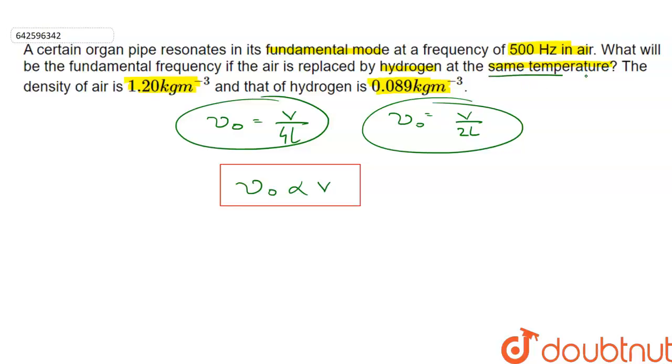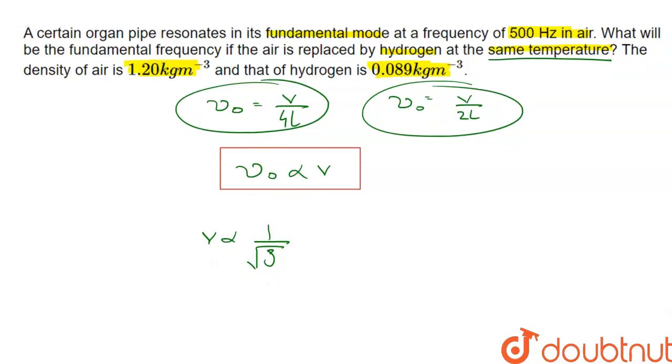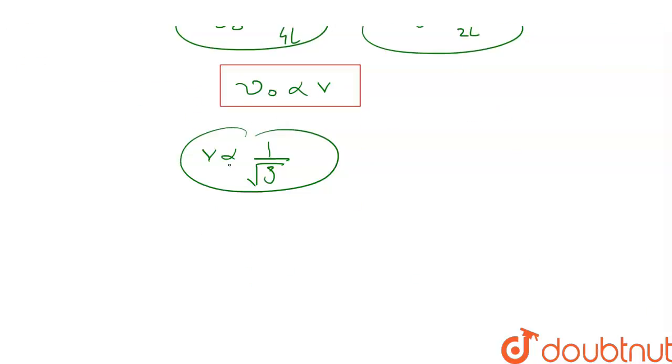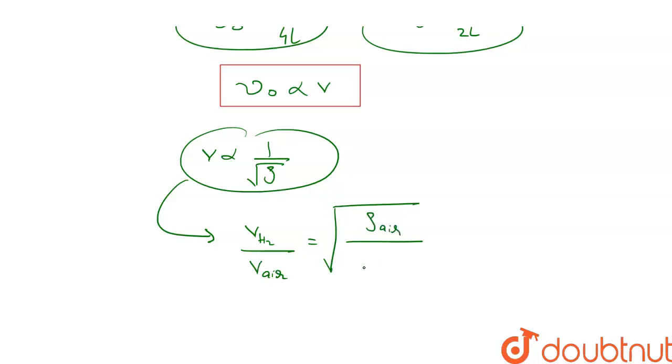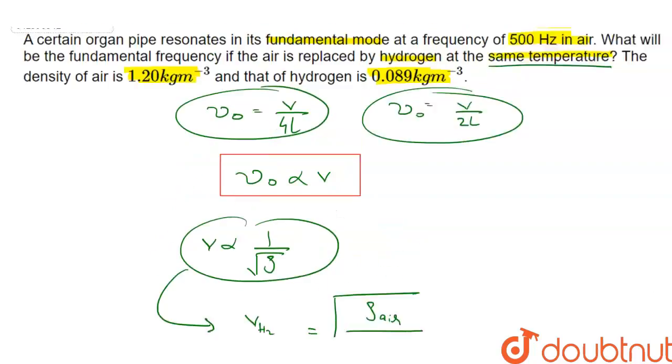Also, for a constant temperature, we can say that the speed of sound V is inversely proportional to root of the density of air. So this formula can be written in terms of ratios. So the speed of sound in case of hydrogen divided by speed of sound in case of air is equal to under root of density of air divided by density of hydrogen.